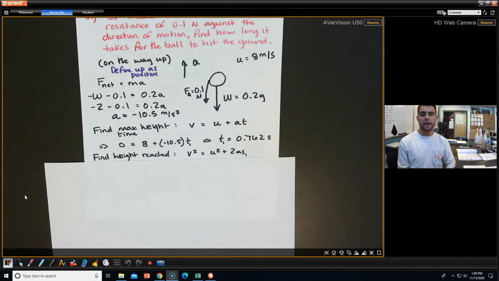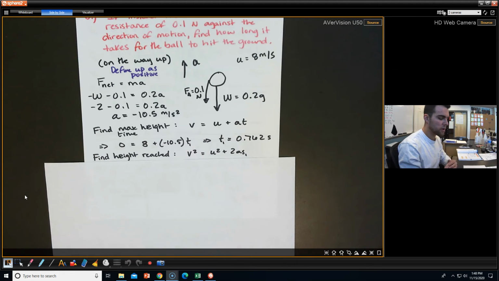Now we want to find the height reached, because if we are considering two different times, we need the total displacement to make sure the time makes sense. Right now we just have the time it takes to get up here. If we do it from the top and it comes down, we'll only get the time from the top to the bottom. We want the whole time, so we do need to find the heights.